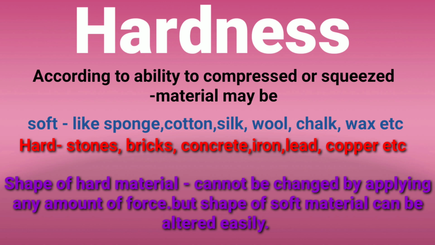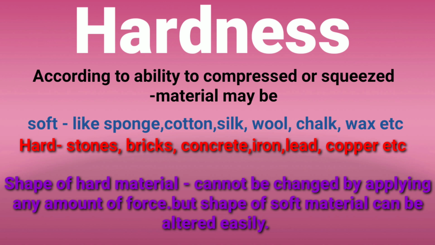Soft materials like sponge, cotton, silk, wool, chalk, wax, you can easily squeeze them. But hard materials like stone, bricks, concrete, iron, lead, copper, these are hard materials. So what is the difference between them? Squeezing is one difference, and on the basis of utility, hardness and softness decide its utility.